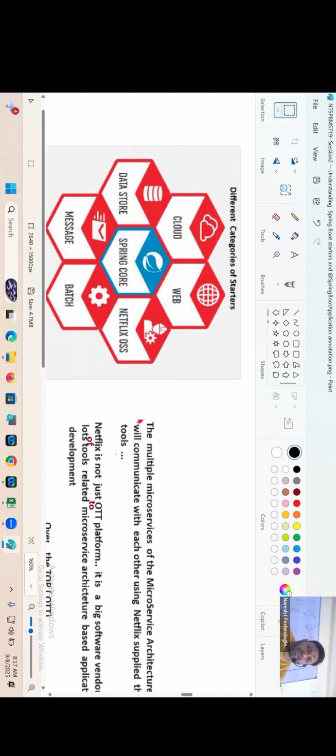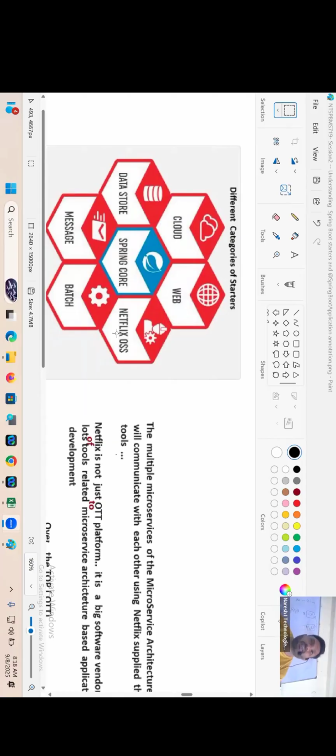Okay. Batch. That batch starter is given for batch processing. This Netflix OSS is there. It will be used in combination with what? Cloud. Multiple services are developed as multiple projects, but at one moment we have to integrate them. For integration, some tools are required, and those tools are taken care of by what?